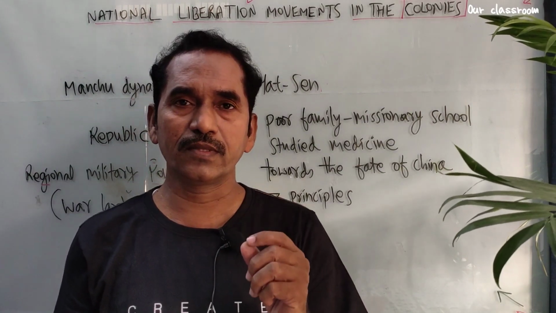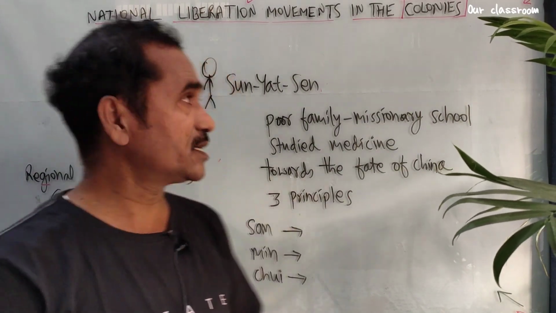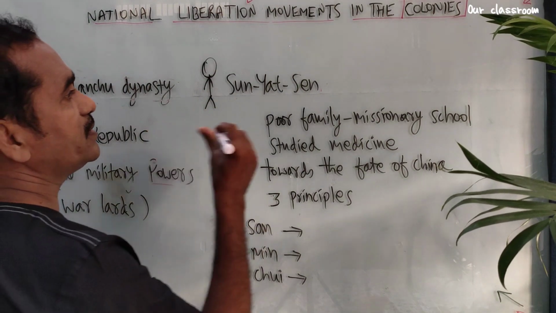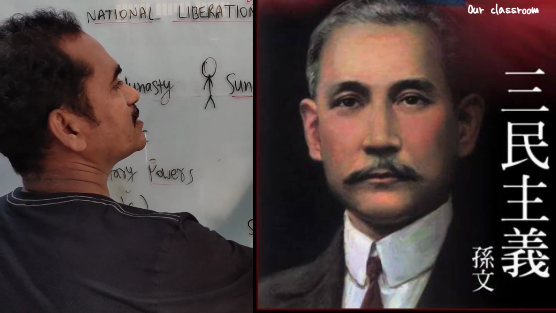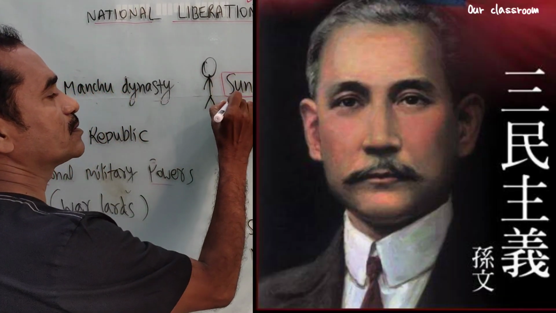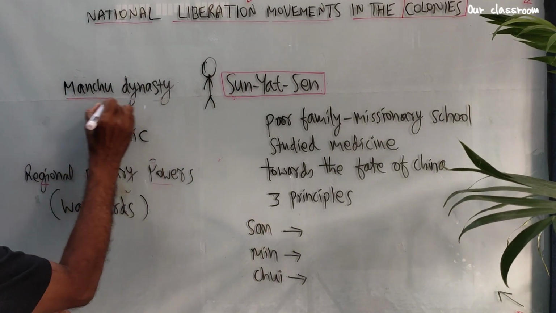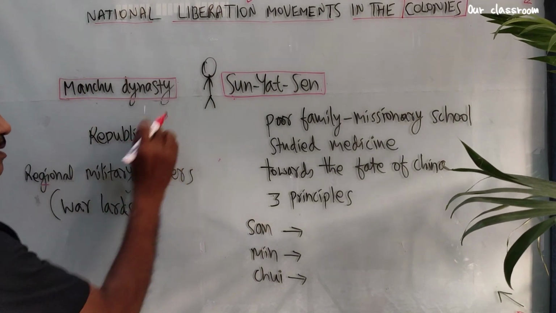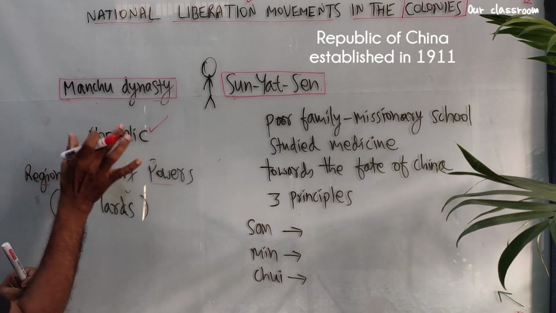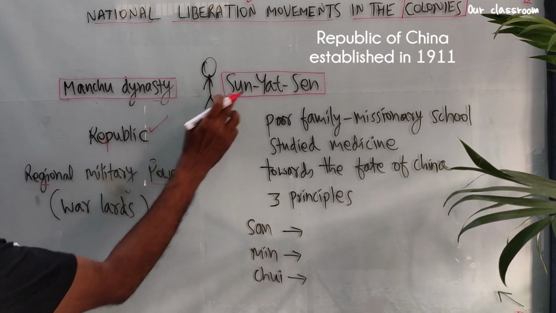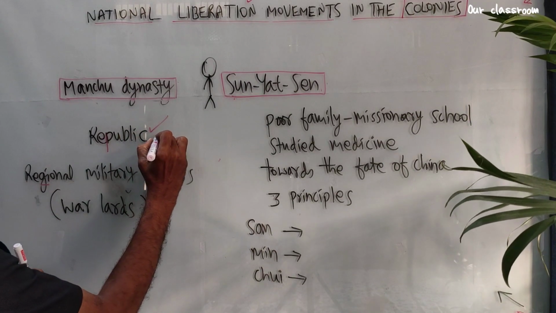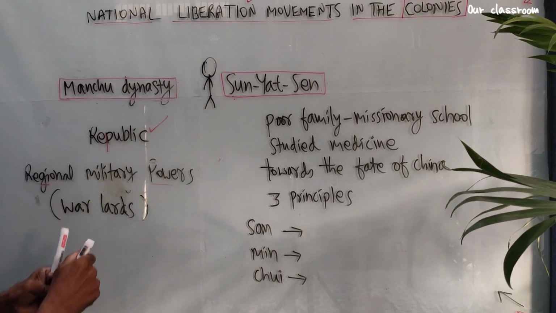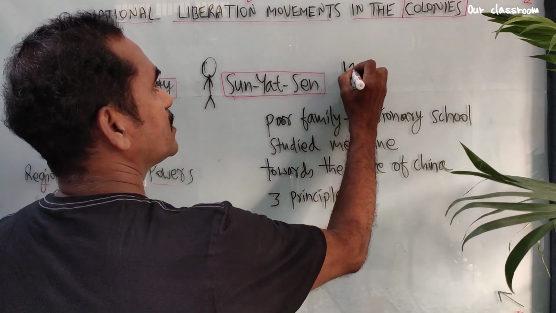So at that time, in the year 1911, this person, Sun Yat-sen, overthrew the Manchu dynasty. He made China a republic. So a republican government was established under Sun Yat-sen in the year 1911.